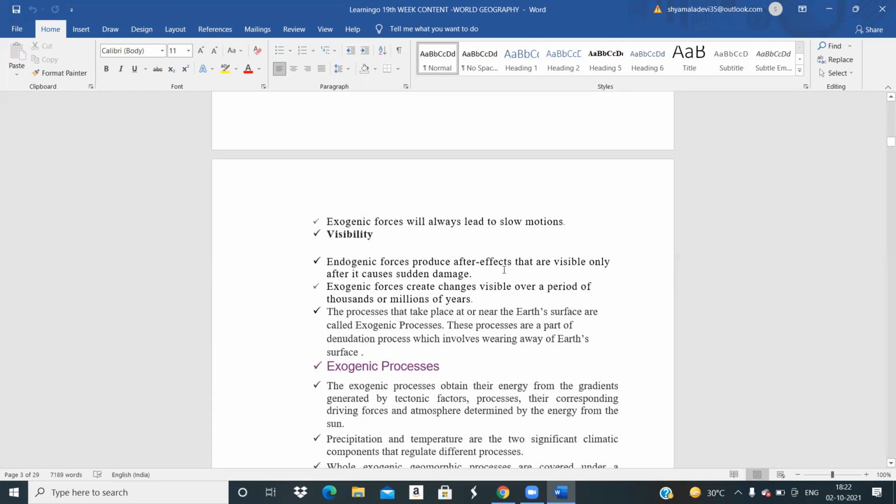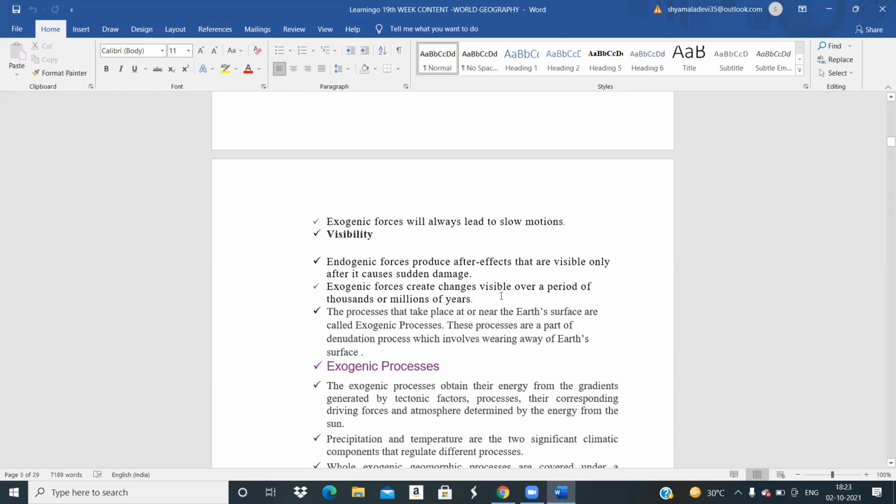Endogenic forces produce after effects that are visible only after they cause sudden damage. Exogenic forces create changes visible over a period of thousands or millions of years. That's what I told you about the formation of the mountains: you can see it only after millions of years. For example, you take the Aravalli mountains and the Himalayan mountains. Aravallis are considered to be the oldest mountains in the world. The Himalayas are considered to be the youngest. Youngest means a few million years less. They are not born yesterday or today. Early million years, you call it the Himalayas as such.